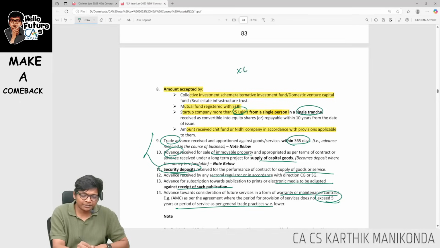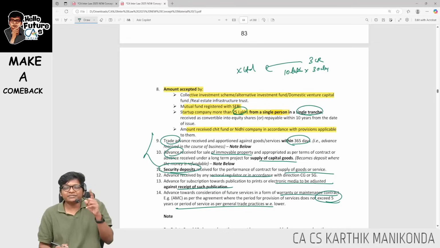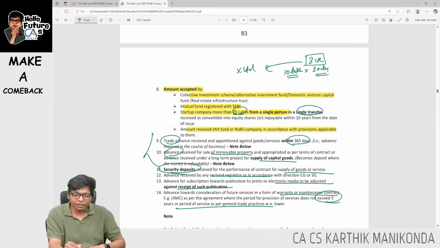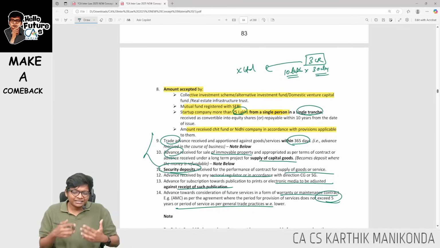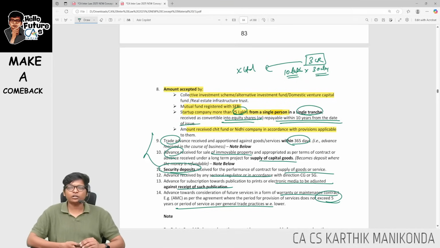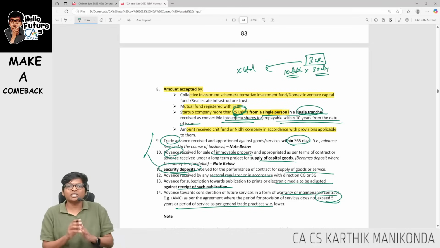Let's say I am a startup company X Limited, I am receiving 3 crores, but I am receiving 10 lakhs every day for the next 30 days. Then this becomes a deposit because you are getting less than 25 lakhs, you are getting 10 lakhs on 30 different days. But if you get all the 3 crores in one complete transaction, it will not be a deposit. This money can be for equity shares or repayable within 10 years from the date of issue. Therefore, more than 25 lakhs from a single person in a single tranche is not a deposit.